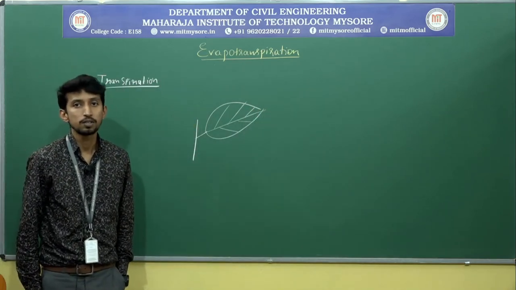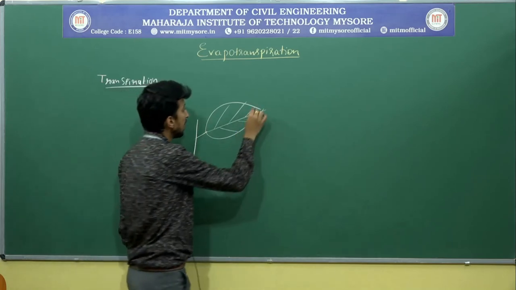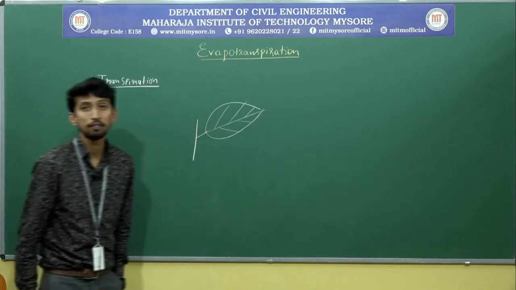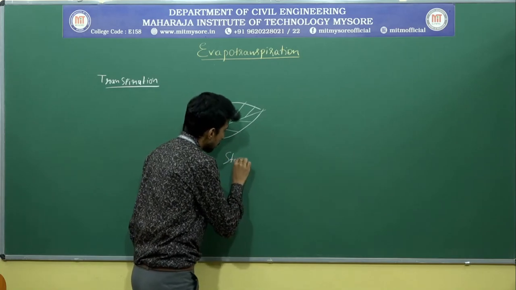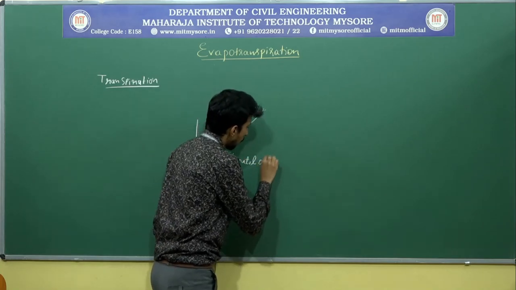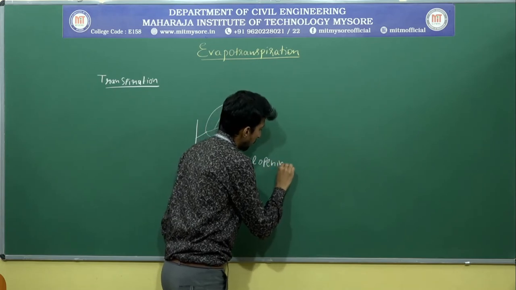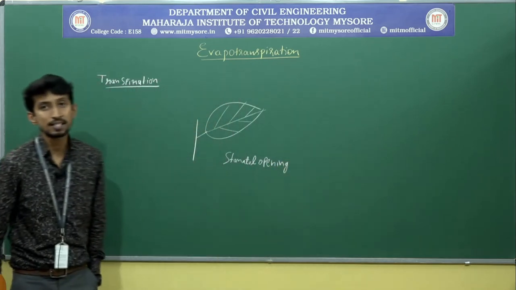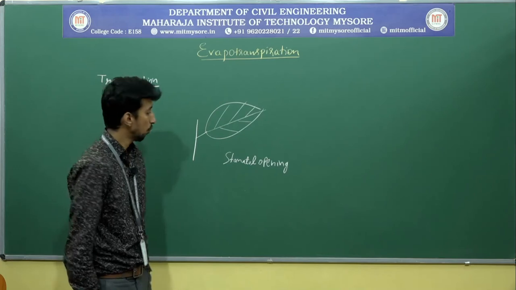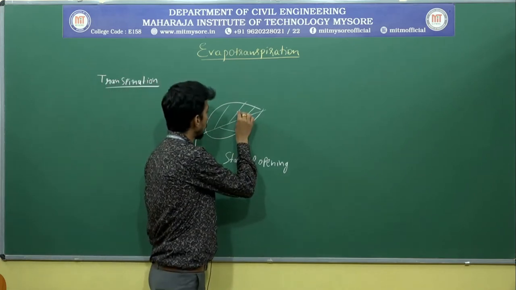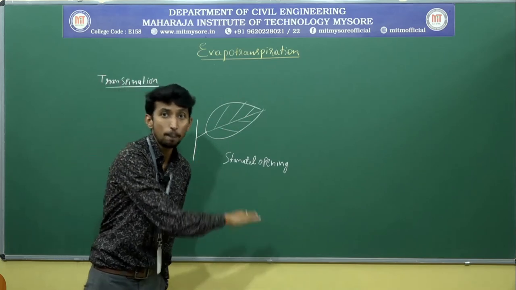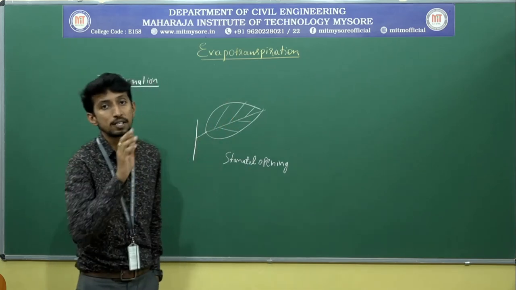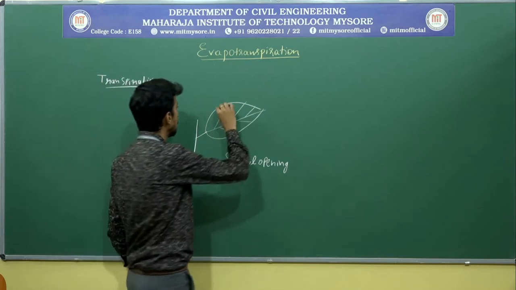Transpiration is a process in which water leaves from the living plant through stomatal opening in the plants and gets diffused to vapor. Through the stomatal opening, the water will evaporate and become vapor.